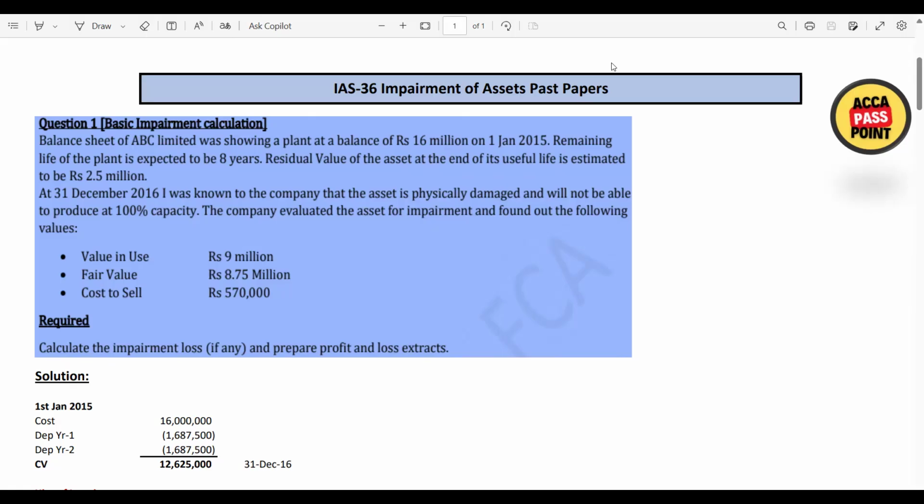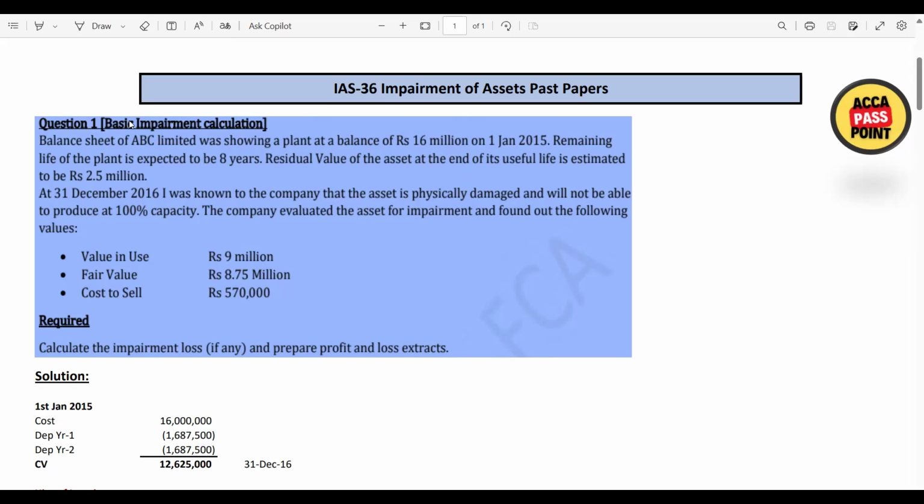From now onwards, I will try to pick the benchmark questions which will help you in your revision. So the lectures you can watch from the ACCA Pass Point channel of the SBR and F7. Then for the practice session, you can refer to these lectures. Now, question number one is from the basic impairment calculation.